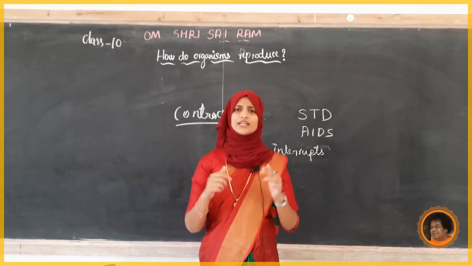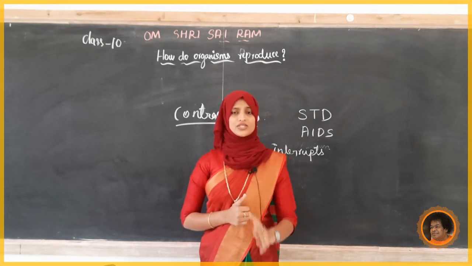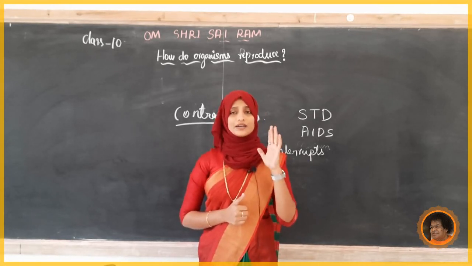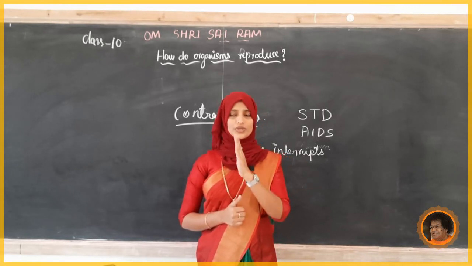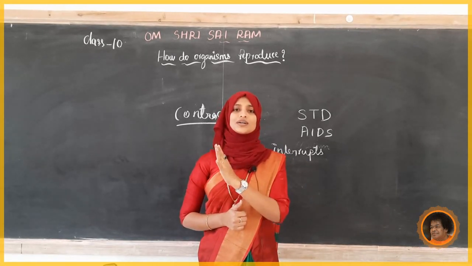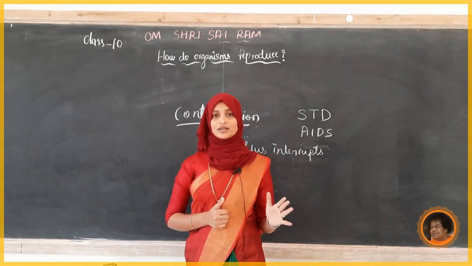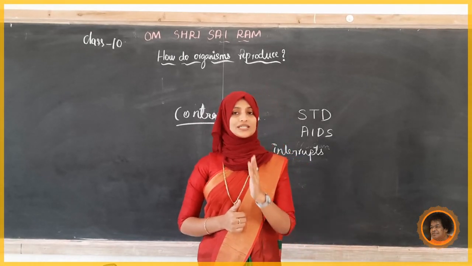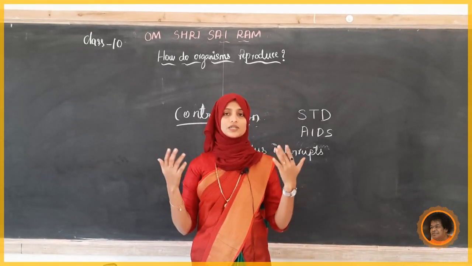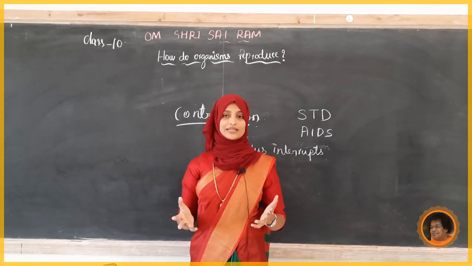Okay. Next, how can we control these diseases? If a person is suffering from AIDS, he has to control it and avoid contact with any other person. That means he has to avoid sexual intercourse or sexual contact during that time.